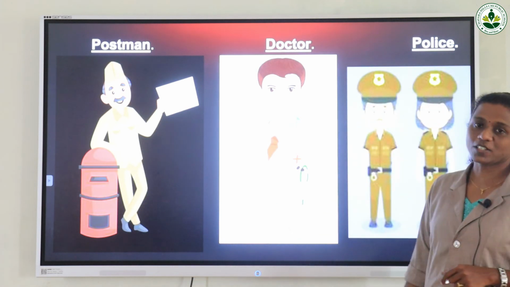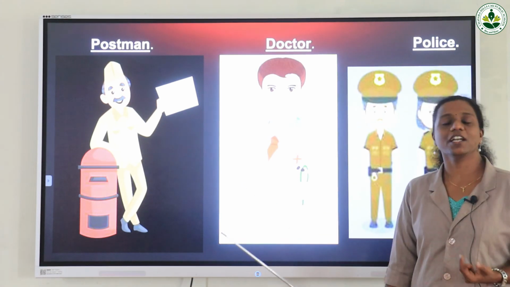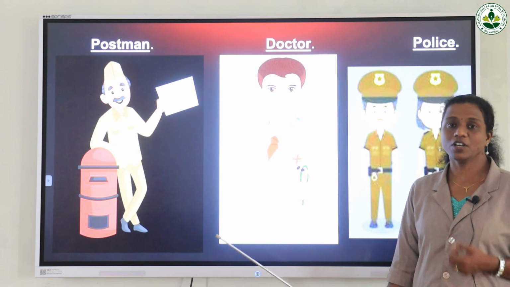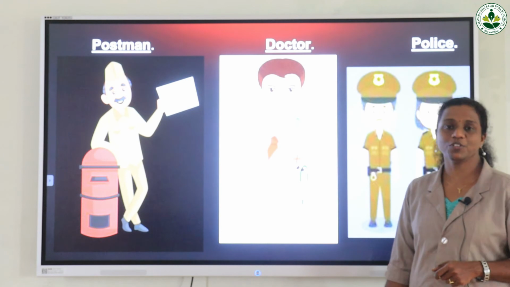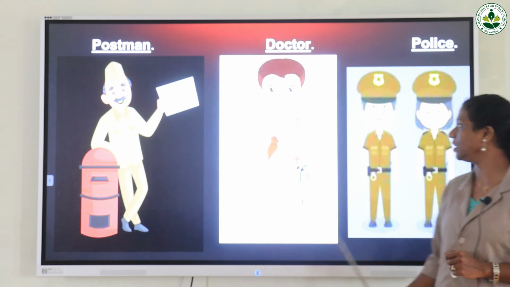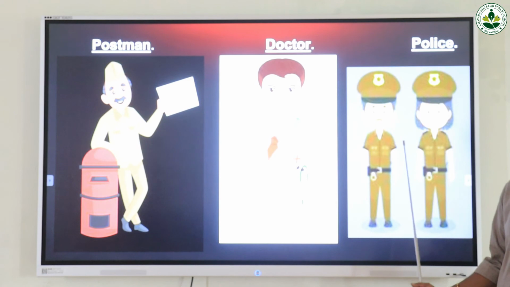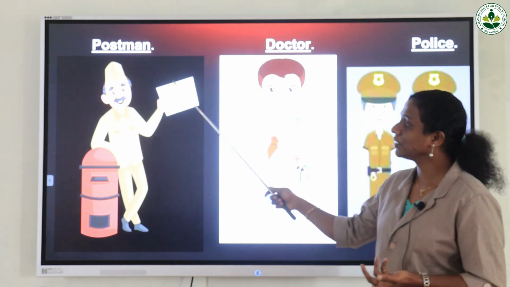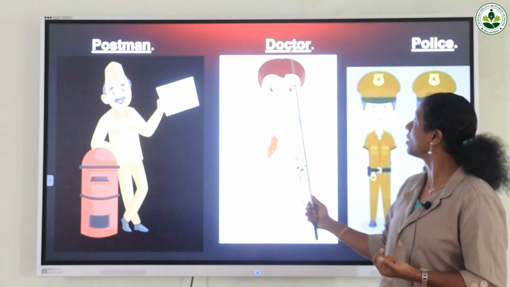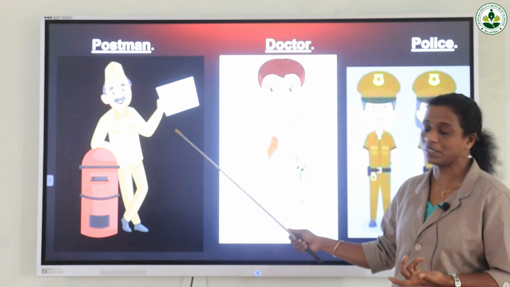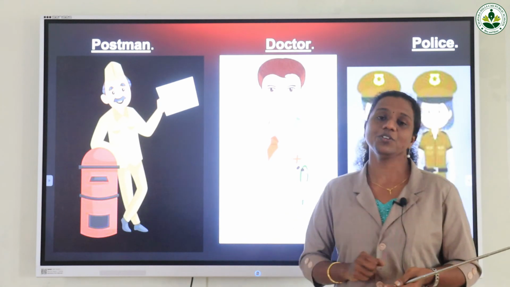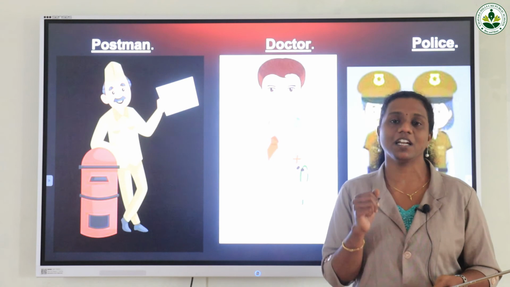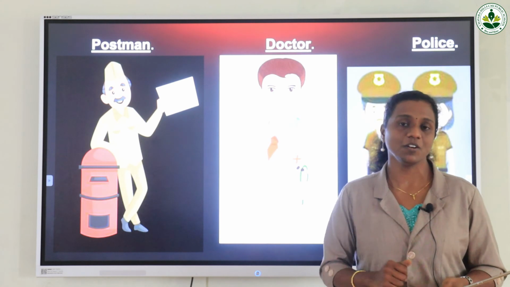And next is a doctor. From the picture itself, you can understand that he is a doctor. How can we understand? From the clothes he wore, we can understand the uniform. We can understand he is a doctor. And who is this one? Yes, from the uniform we can understand this is police. So now we saw three professions: postman, doctor and police. They have their own uniform. From the uniform itself we can understand in which profession they are working.